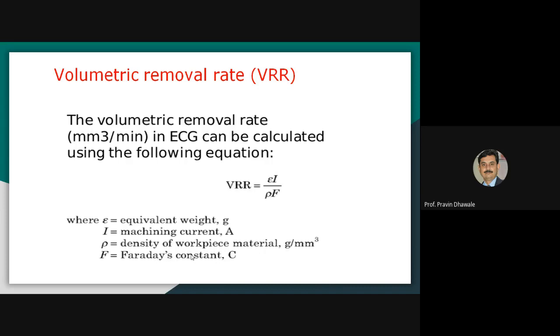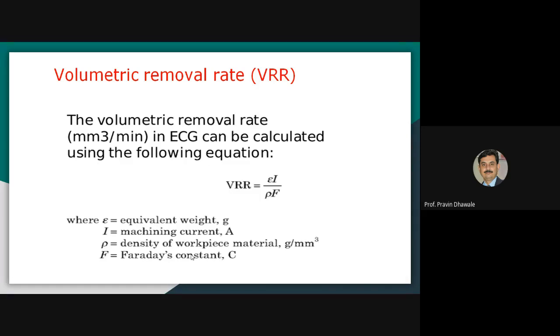Now what is this volumetric removal rate? It is measured in terms of mm cube per minute, and it will be calculated by using this equation. VRR is equal to epsilon I divided by rho into F. Now what is epsilon? That is the equivalent weight, measured in grams. What is I? That is the current, the machining current, in ampere.